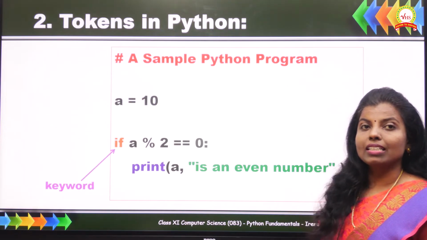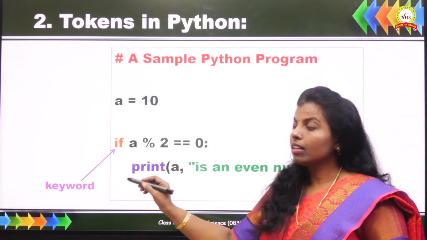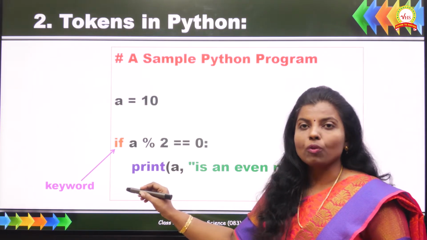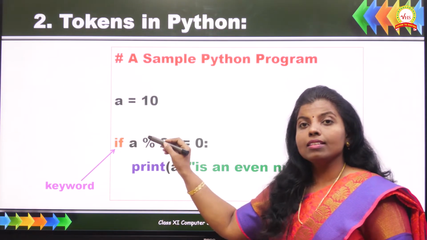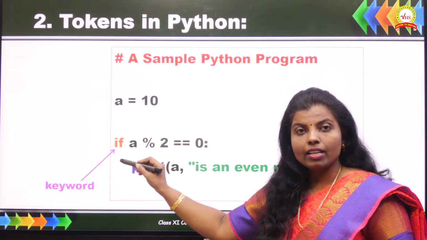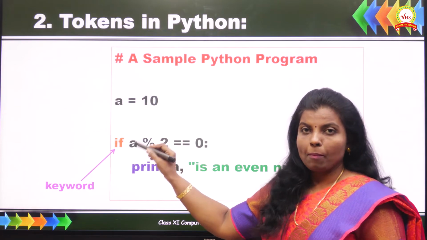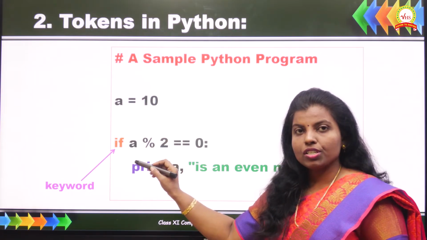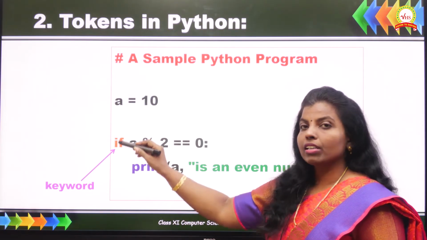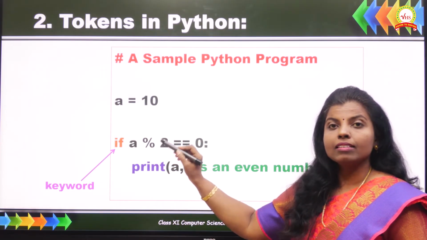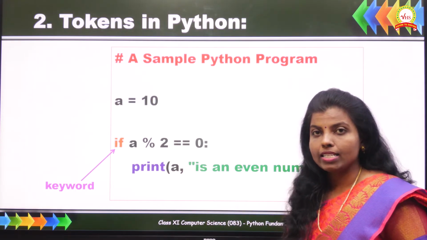So the first token is keyword. What is a keyword? Keywords are predefined words. They should be used only for a special purpose. And here, if is a keyword. This if, in lowercase letters, should be used only for what it was meant for, which is checking a condition. It should not be used as an identifier name. So here we have a keyword called if, and these are the predefined words of the language compiler or interpreter.